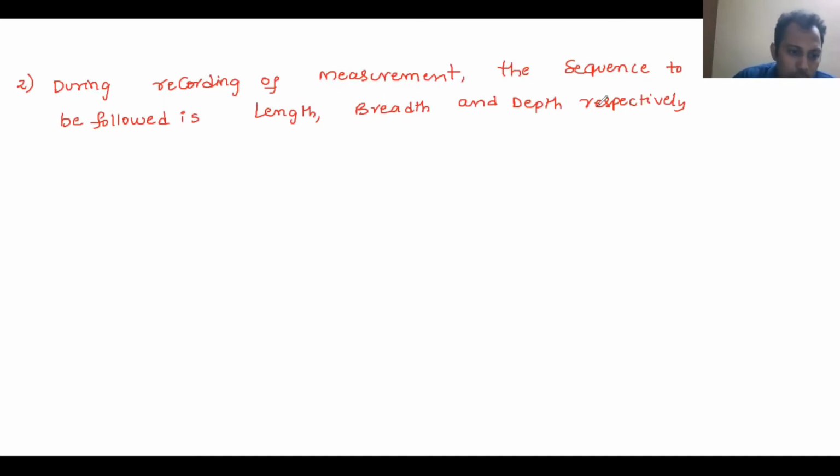You are not supposed to take the length at the last, width at the first. Though you can take upon your freedom width at the first and depth at the last, whatever it may be, but while putting the data on paper, you must follow a sequence that is length, breadth and depth. Okay, LBD is the sequence of the recording of the measurement. That is another rule. Okay, rule number 2.